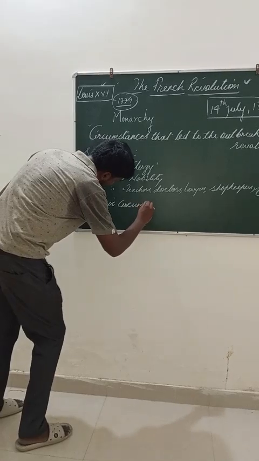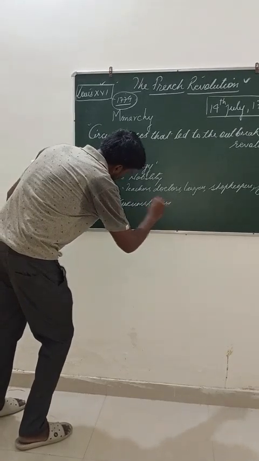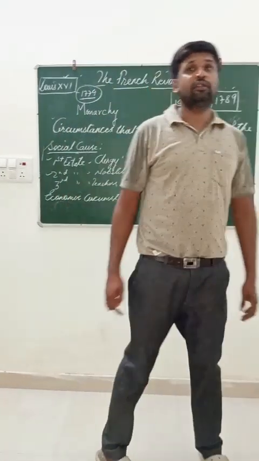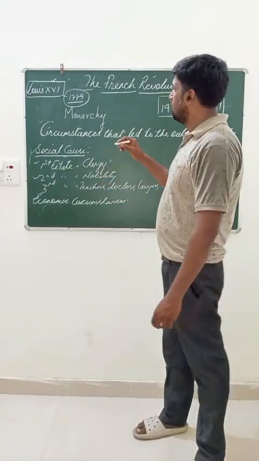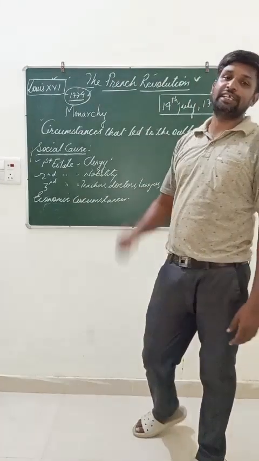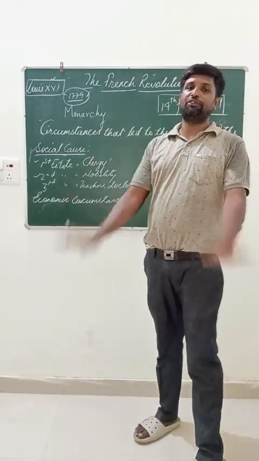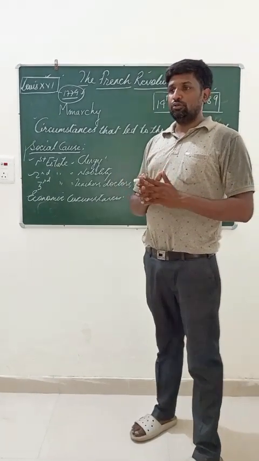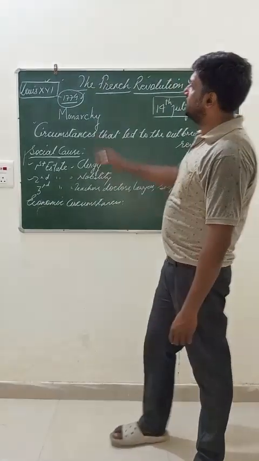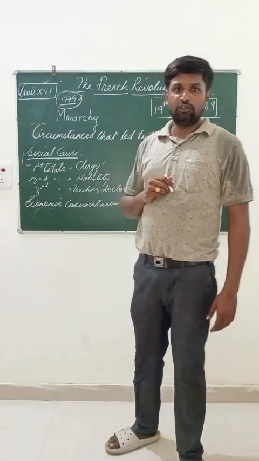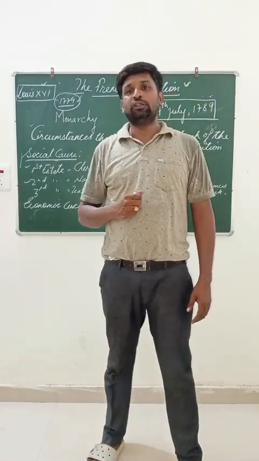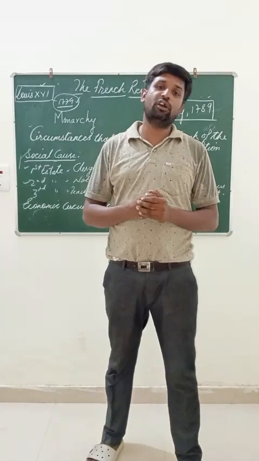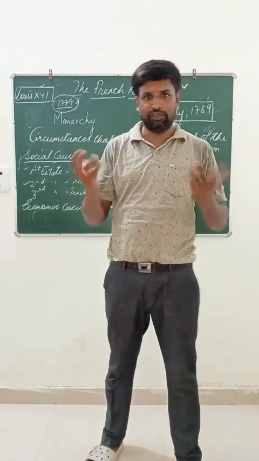Economic circumstances. See, as I told you before, when Louis XVI ascended the throne in 1774, he formed the Catholic Church. Second thing, I told you that Louis XVI and his queen Marie Antoinette visited the state treasury for their festivals and ceremonies.